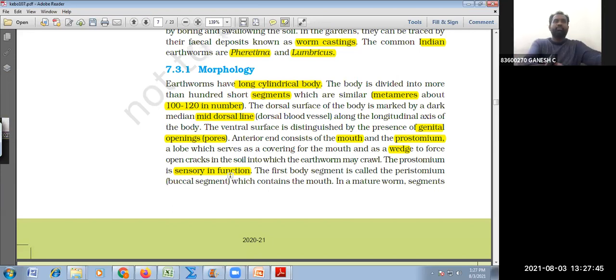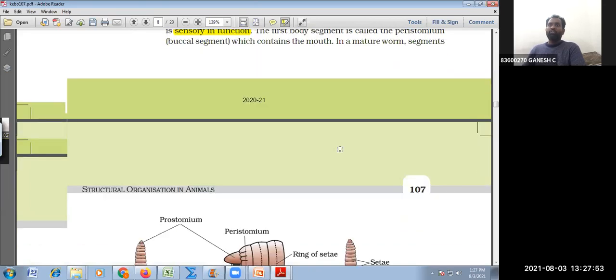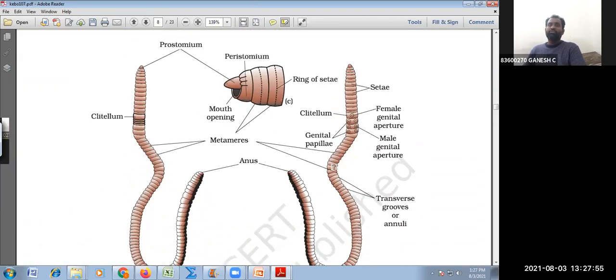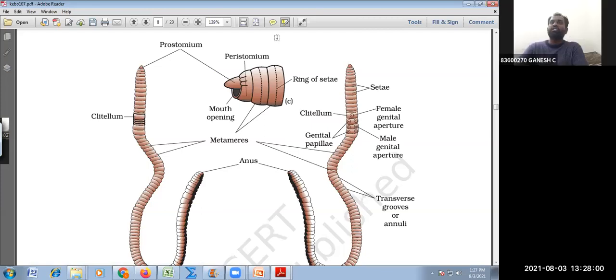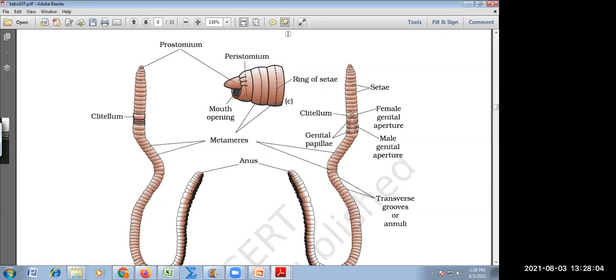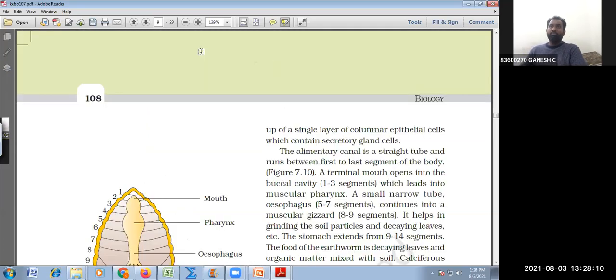Let's move back up. Yeah, next. So earthworm is whose friend? Farmer's friend. So what is the first segment of the earthworm called? Peristomium.